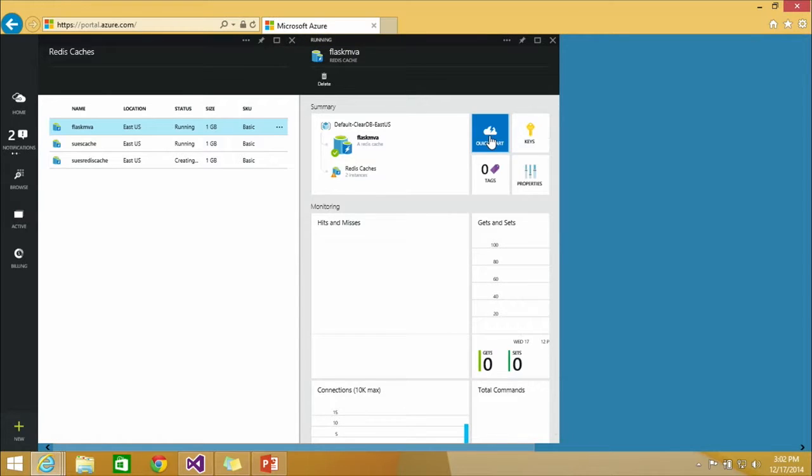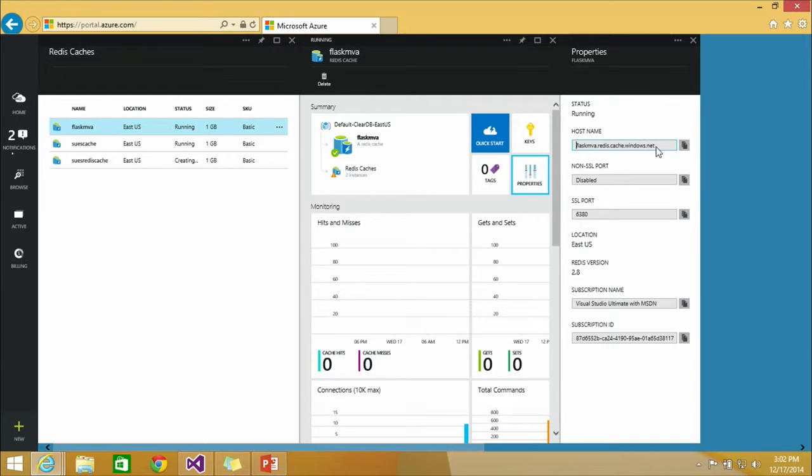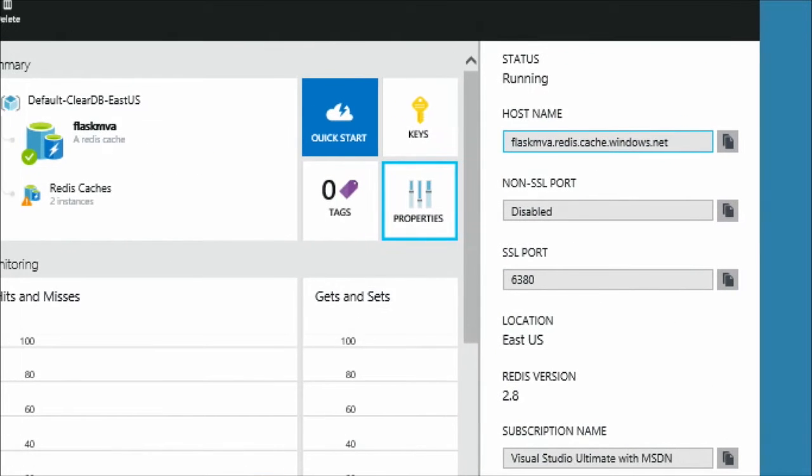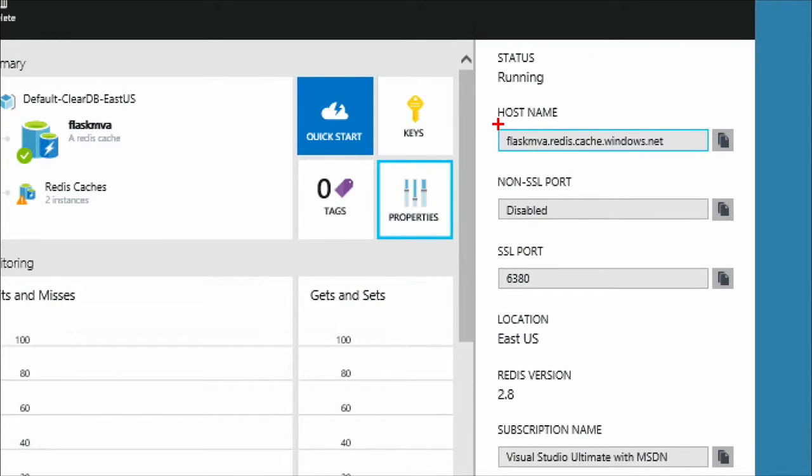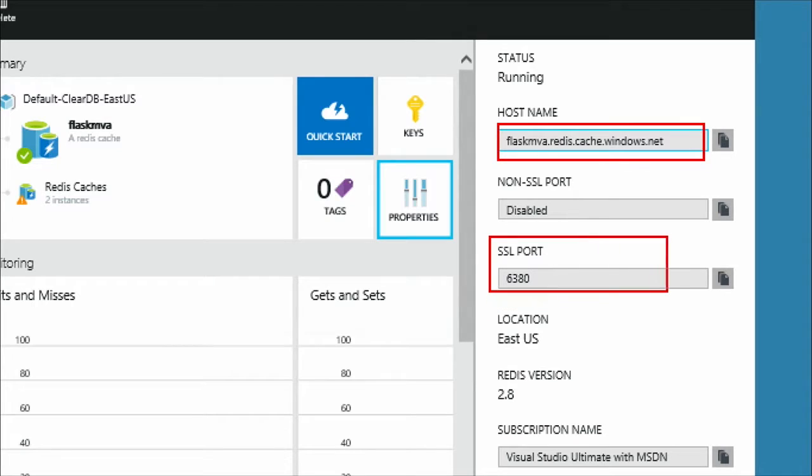So let's say I've forgotten that URL. Instead of localhost, I know I need a different URL, but I can't remember what it's called. I can simply go to Properties, and over here, you're going to see the host name. So that's what I'm going to type in here. That's going to be my host name. Yep. Instead of localhost. Now, here's something really important. Notice the SSL port. All the examples we were doing earlier, we were connecting with port number 6379.